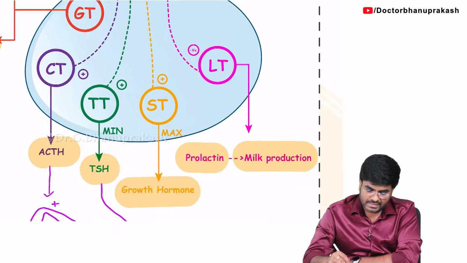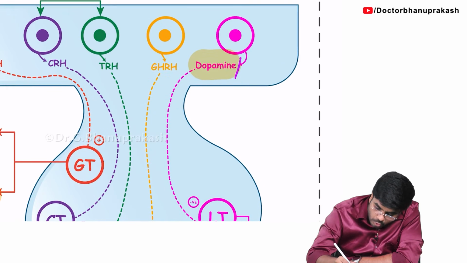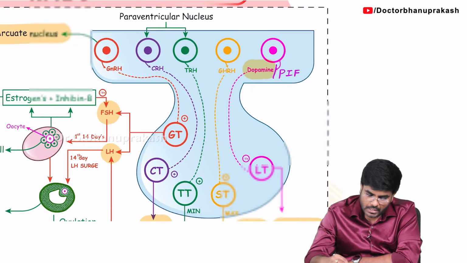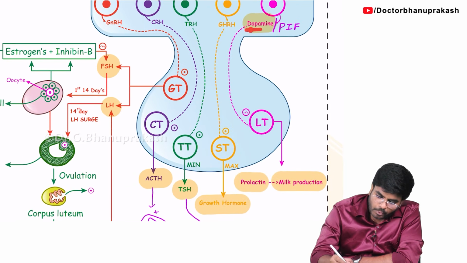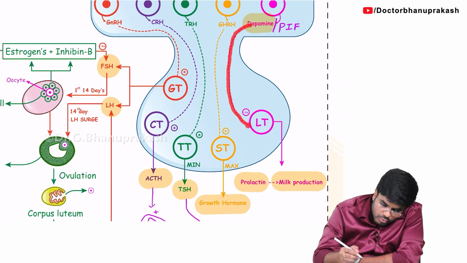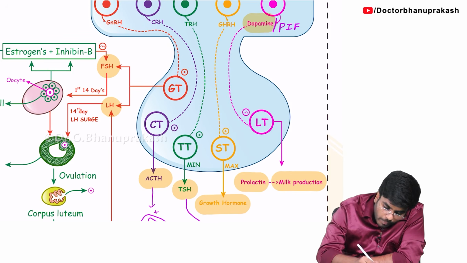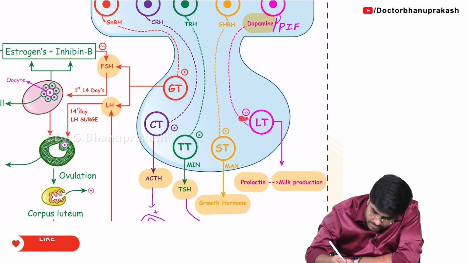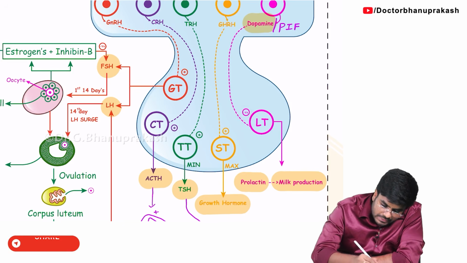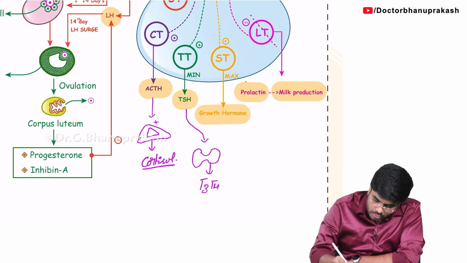The reason is this last nucleus, called dopamine. See, this dopamine is also called prolactin inhibitory factor, PIF, prolactin inhibiting factor. Now what is this dopamine doing? Dopamine, or the prolactin inhibitory factor, will always try to suppress. So far I have been using the positive symbol for stimulation, but for dopamine I am going to use the negative symbol. Negative means inhibition. So now the lactotropes are getting inhibited, guys. There is no concept of prolactin, there is no milk production.